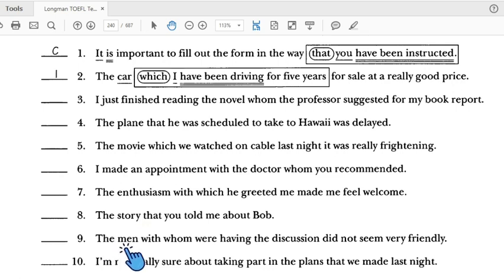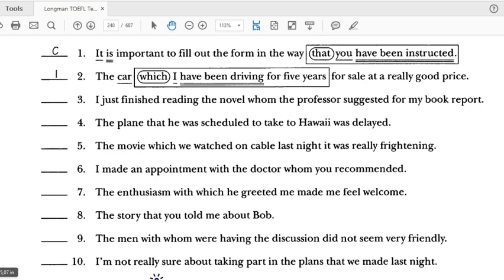Number 9: the man with whom we're having. The man talks about people, so the connector is correct. You have to pay attention: even though there are two subjects here, if the connector does not connect to the noun, the sentence is wrong. The man with whom, it's right. But there are two verbs and no subject here. So number 9 is incorrect, missing subject.